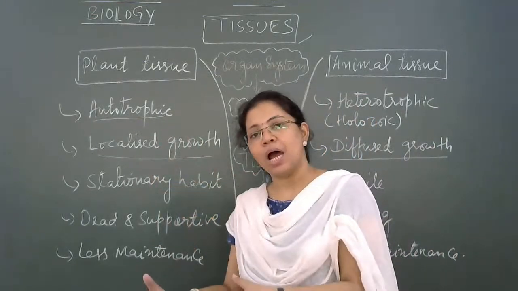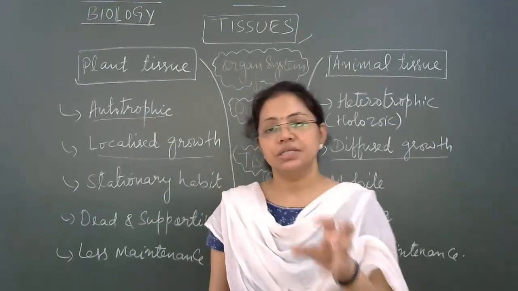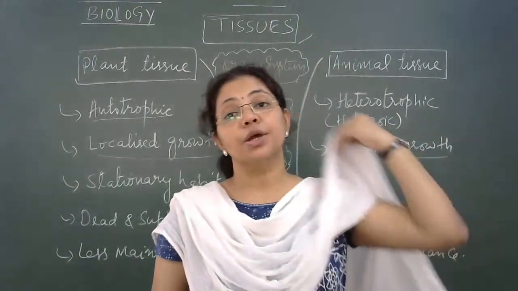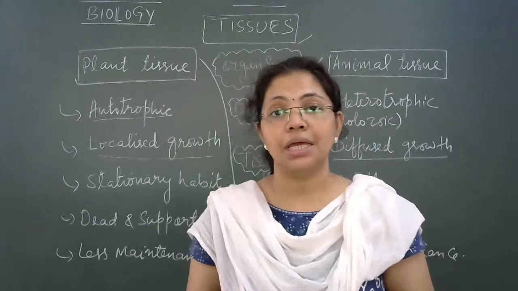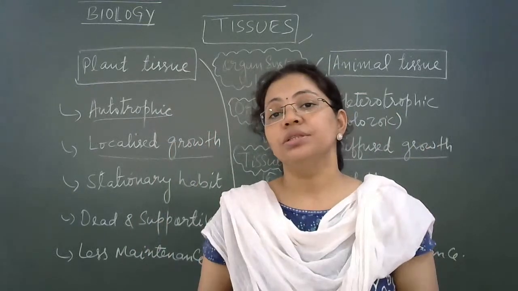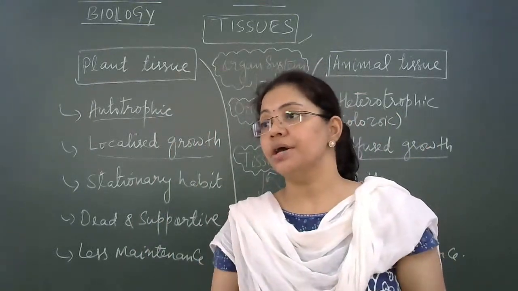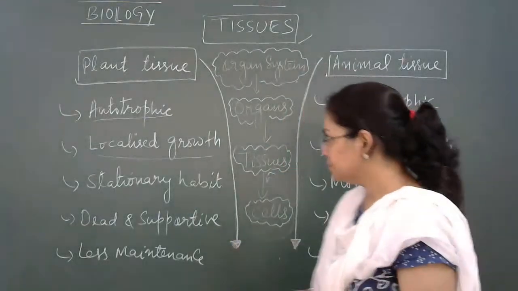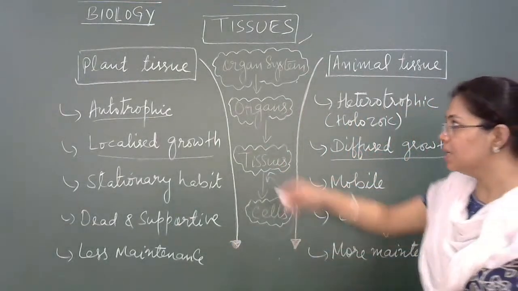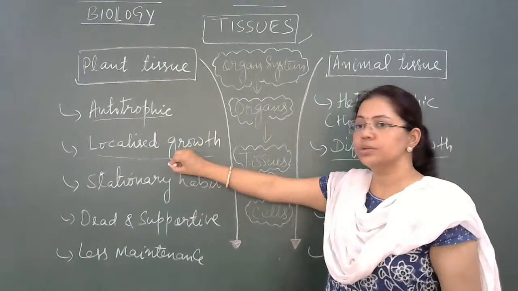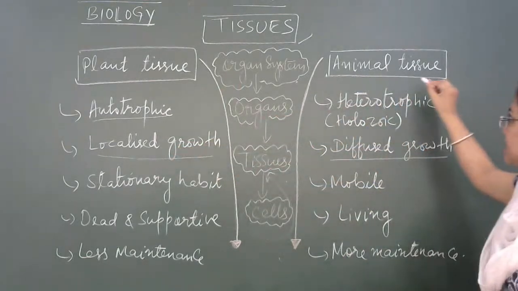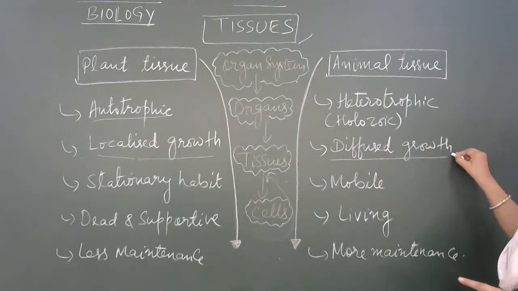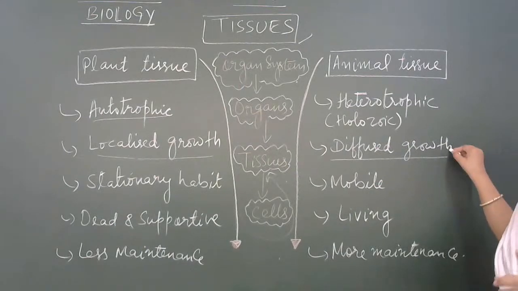But in case of plants, there are certain particular regions where growth keeps on occurring all throughout their lifetime, right? So that is the meaning of the term, that in plant tissues the growth is localized, but in case of animal tissue the growth is diffused and only up to maturity. After that we can only have reparative growth, right?